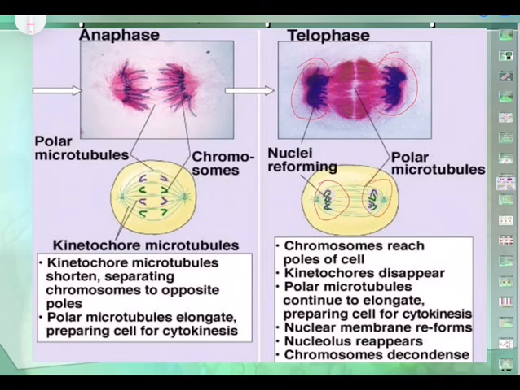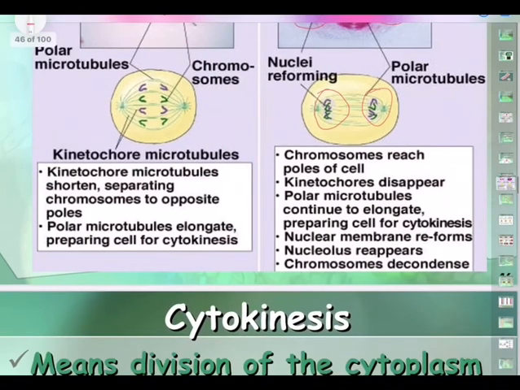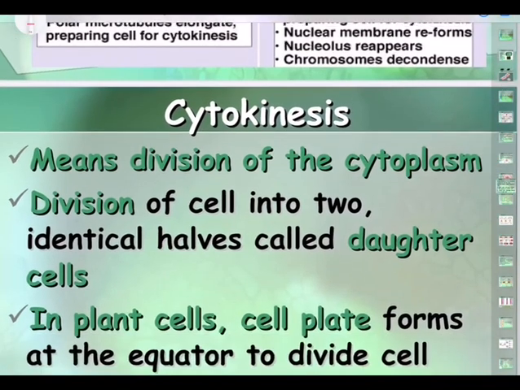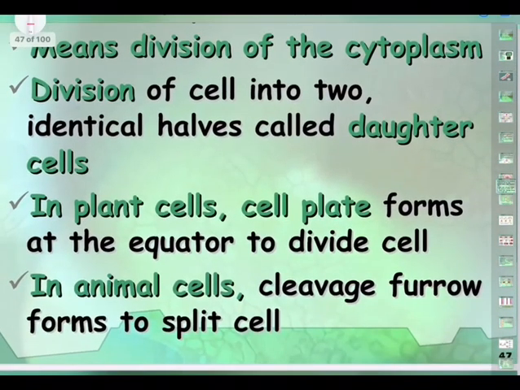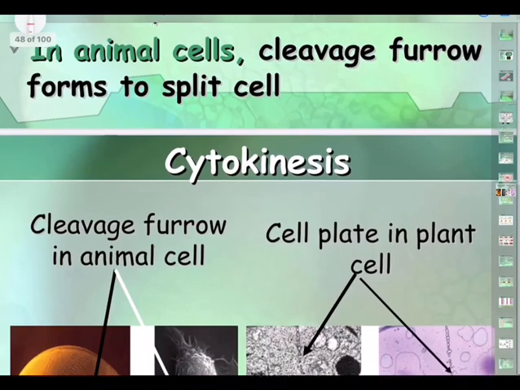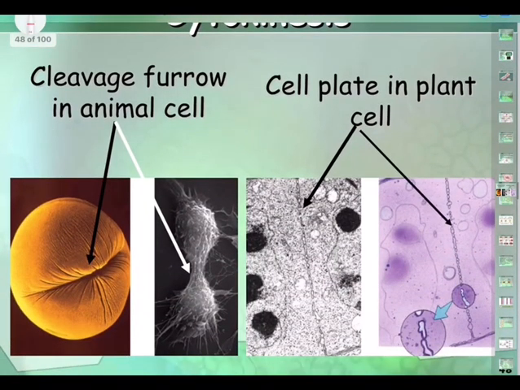Now you can see all the phases, and in telophase you can see this is one nuclear material, one set of chromosomes, and another set. There is a constriction of the cell wall, cytokinesis, and as a result, telophase makes two cells. This is called cytokinesis, division of the cell into two identical halves.